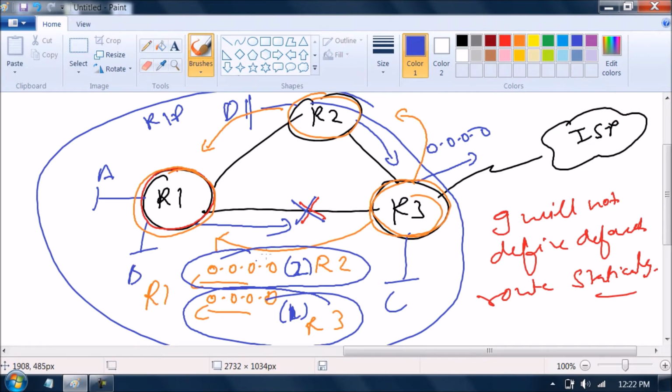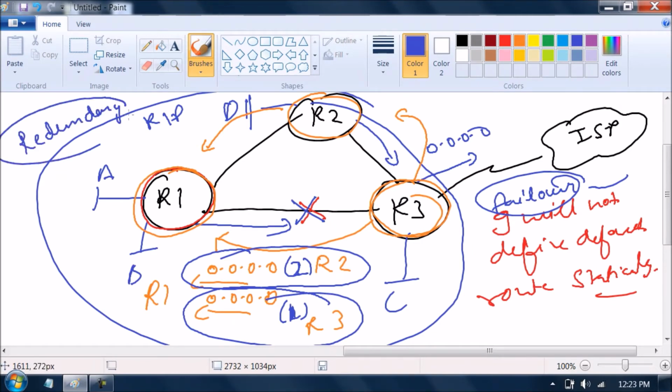It means I will get a failover also. What is failover? Failover means if one link goes down, if primary goes down, secondary must come up. Or you can call this term redundancy. This thing is clear? If you define static routes, there will be no redundancy. But if RIP advertises this default route, there will be.